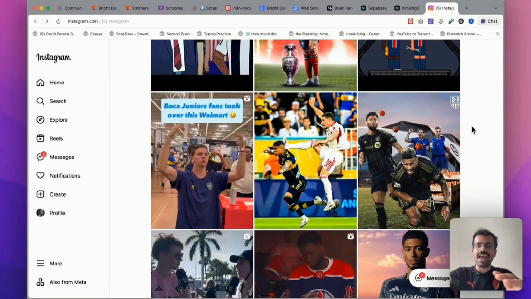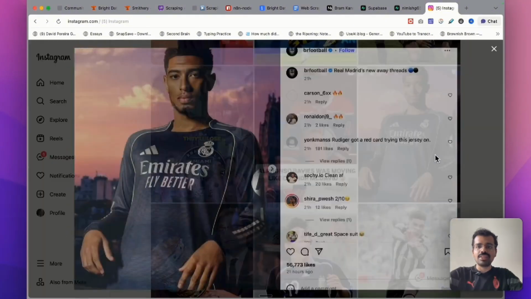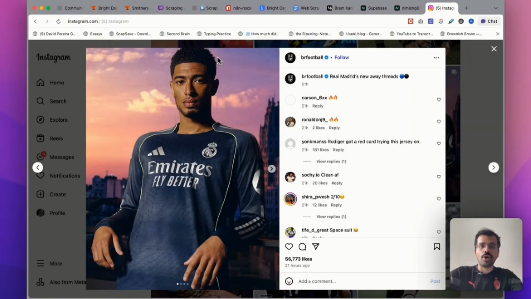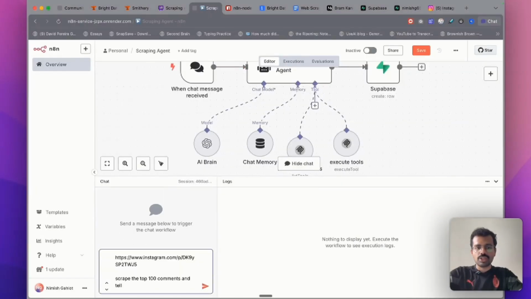I can go on any account on Instagram. Right now, I'm on the BR football account and I can select any post. For example, if I want to see reactions to the new Real Madrid jersey, I can just copy this link from here. I will copy this entire post link, go back to the agent, and drop this. Scrape the top 100 comments and tell me what people think about the new Real Madrid jersey.